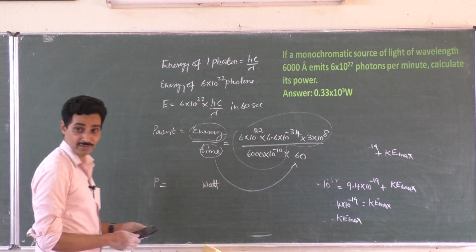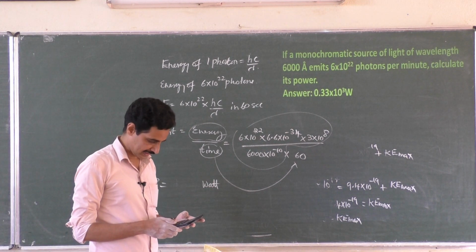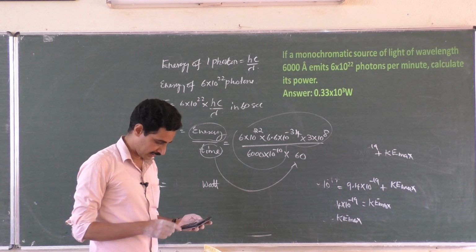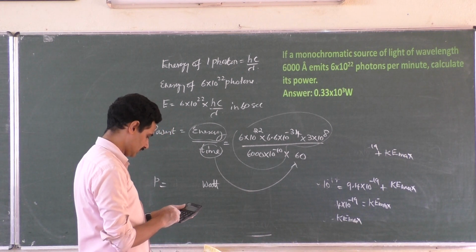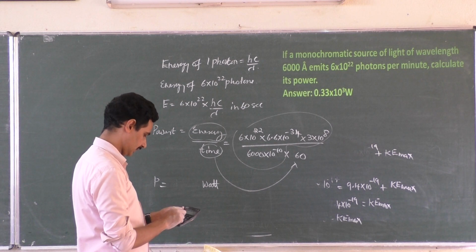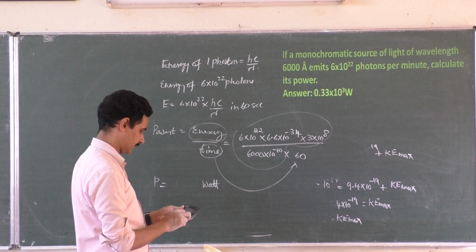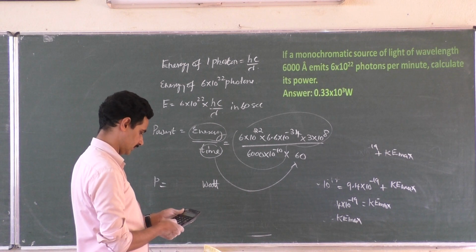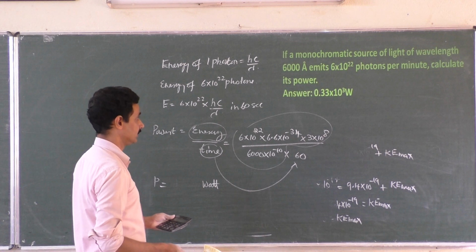Before that, I have to do this. 6 into 6.6 into 3 divided by 6 is equal to 19.8.